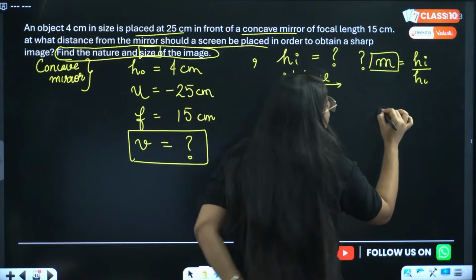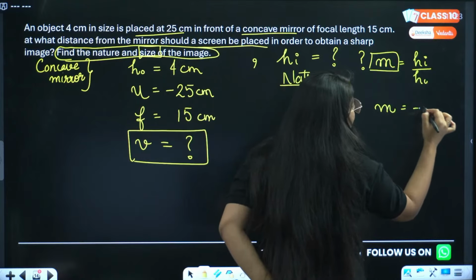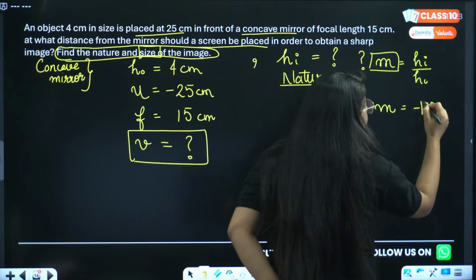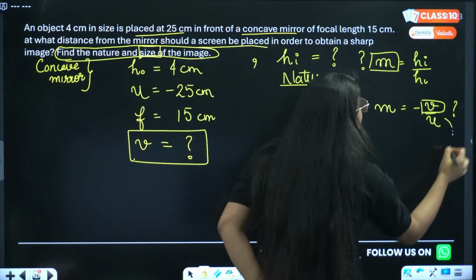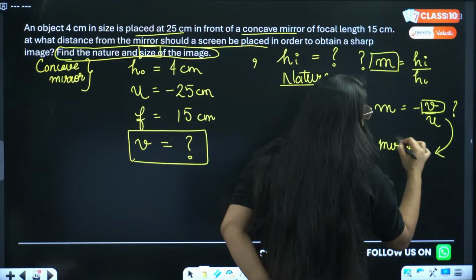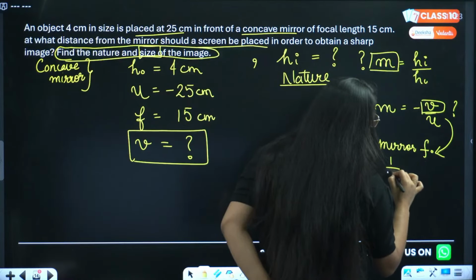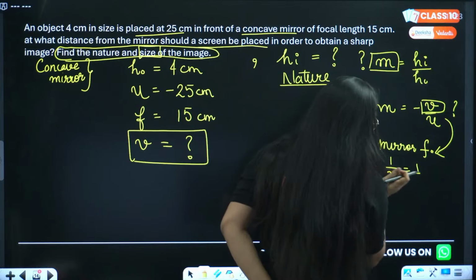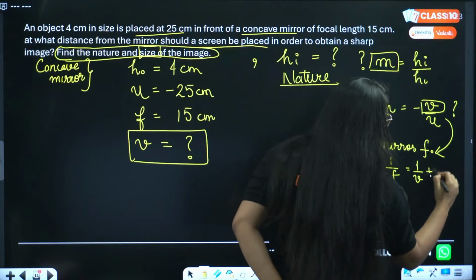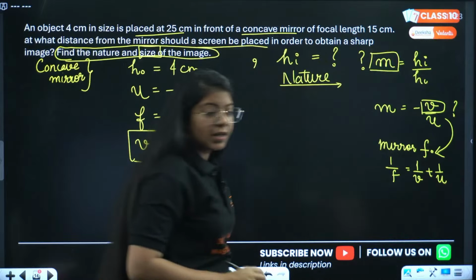Can I find magnification from minus V by U? Yes, you can. But where is V? That we can find from the mirror formula, 1 by F equals 1 by V plus 1 by U. Understood, everyone?